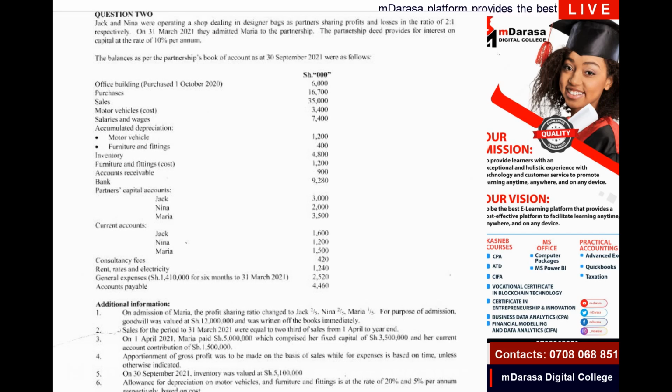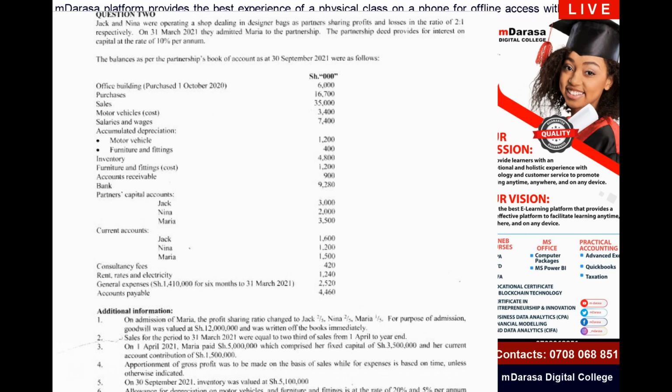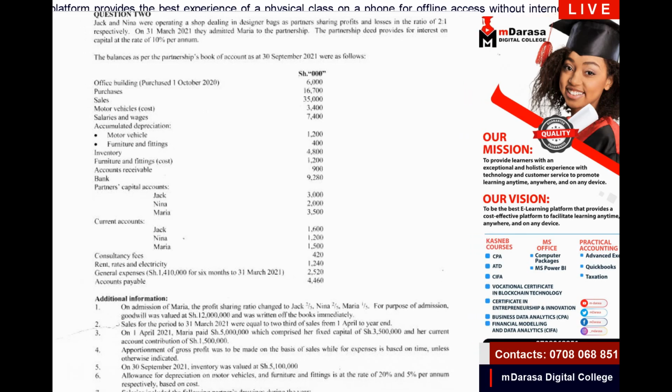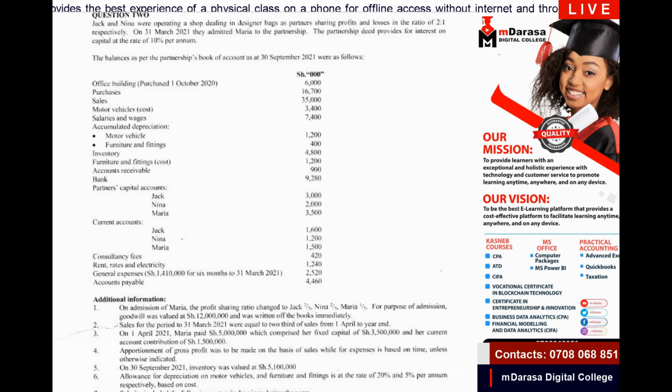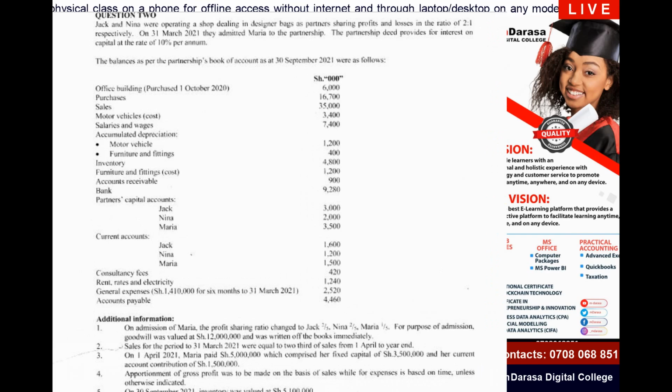I want us to go through this question and handle it to the point that we'll always be very comfortable anytime you're handling any concept to do with partnership. So basically, these are what you're told. Jack and Nina were operating a shop dealing in designer bags as partners, sharing profit and losses in the ratio of 2:1 respectively. On 31st March 2021, they admitted Maria to the partnership.